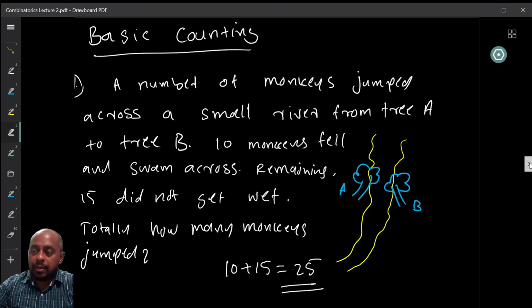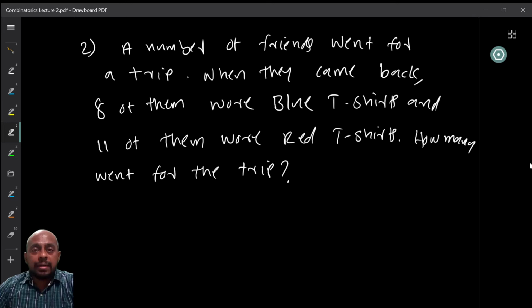Now, let us look at a slightly different question. A number of friends went for a trip somewhere. Now, when they came back, 8 of them wore blue t-shirts and 11 of them wore red t-shirts. Now the question is: how many went for the trip? Is it possible to answer that this is 11 plus 8 is equal to 19? Well, in fact, no.